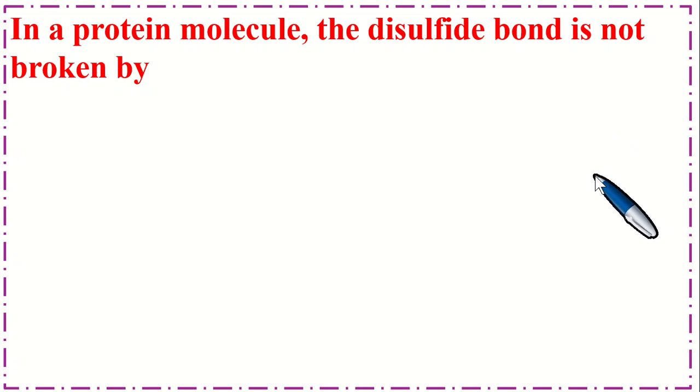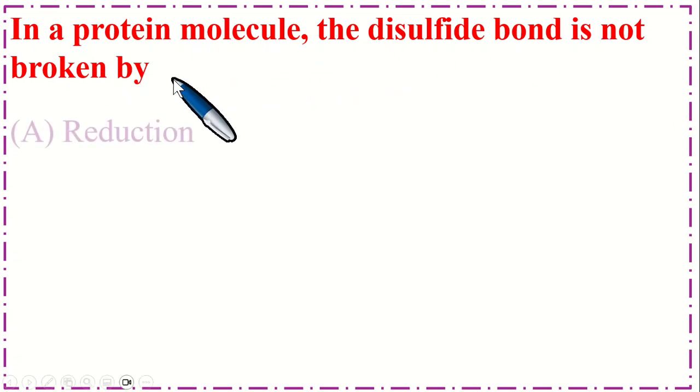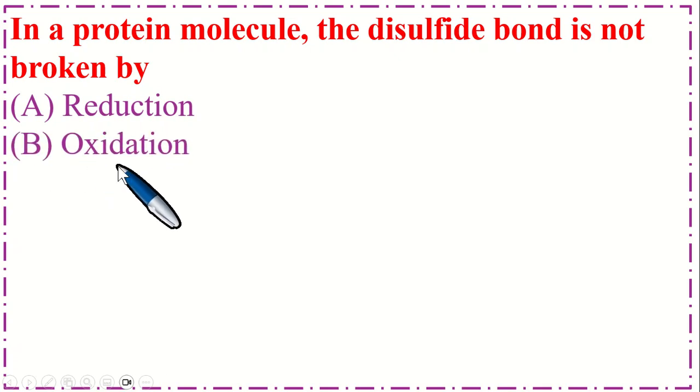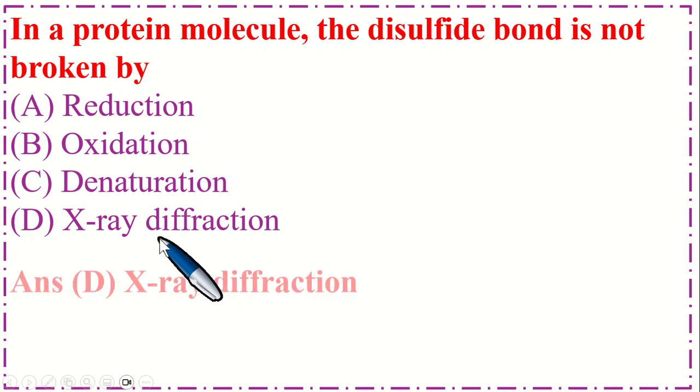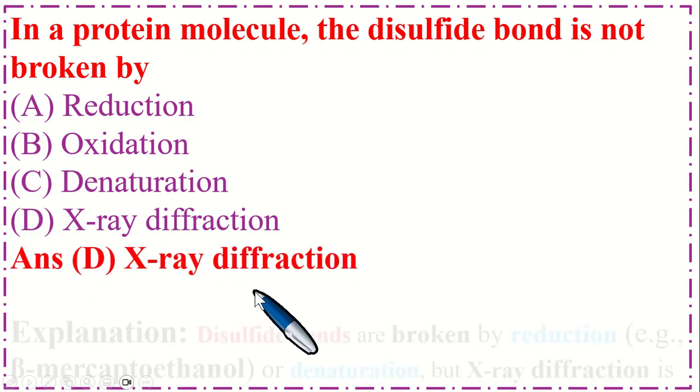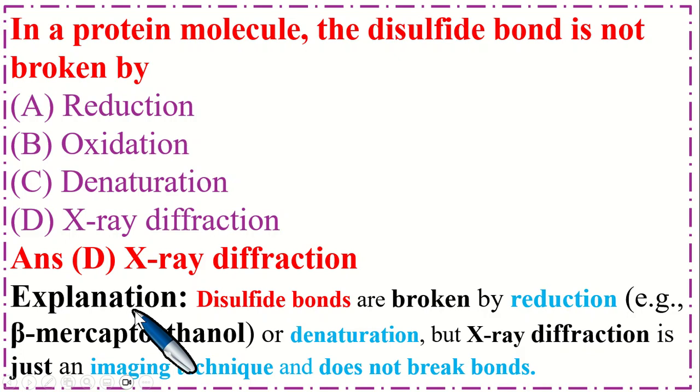So this is very important MCQs. In a protein molecule, the disulfide bond is not broken by option A reduction, B oxidation, C denaturation, and option D X-ray diffraction. So the correct option is D, X-ray diffraction. Explanation is disulfide bonds are broken by reduction, for example, beta-mercaptoethanol or denaturation, but X-ray diffraction is just an imaging technique and does not break bonds.